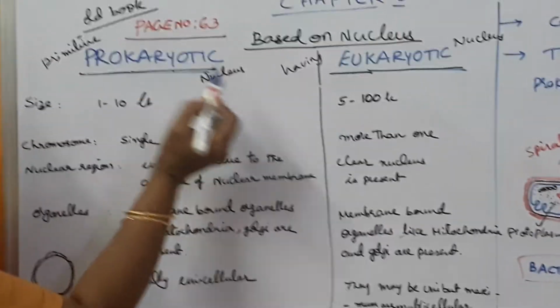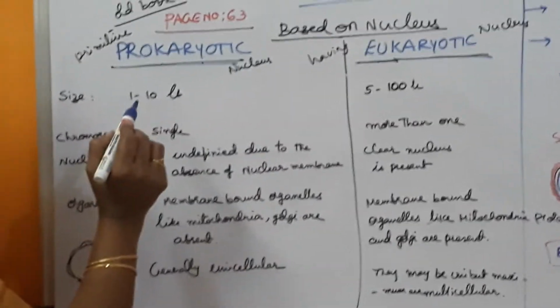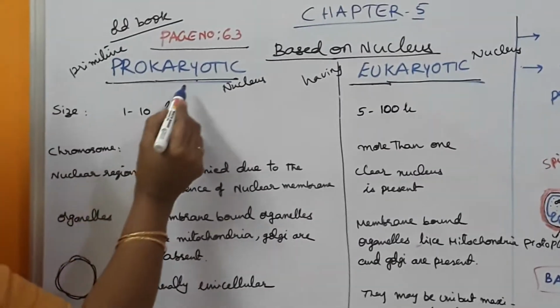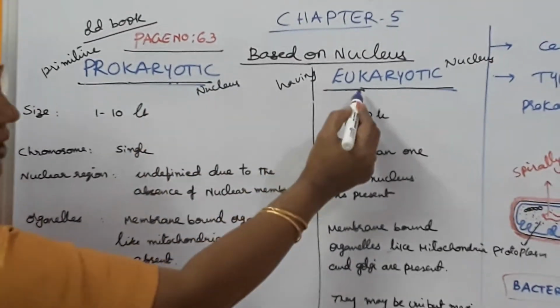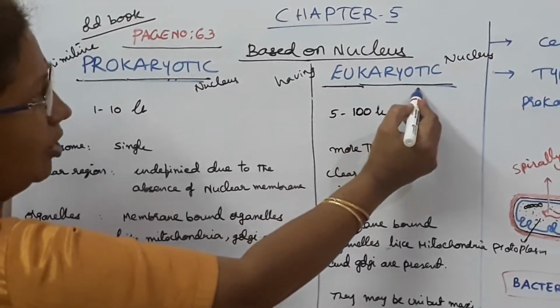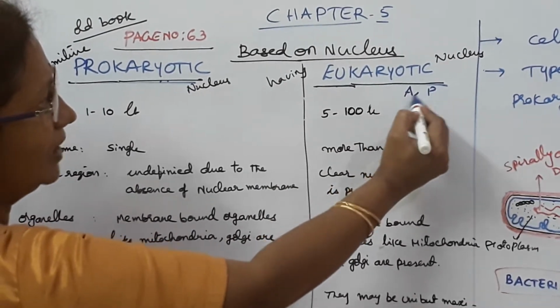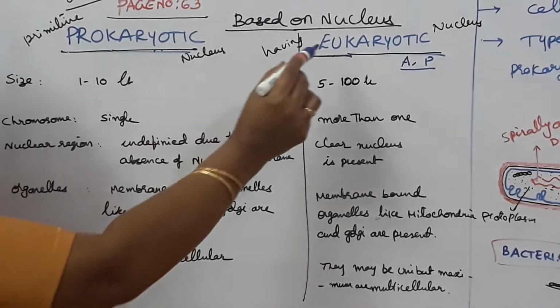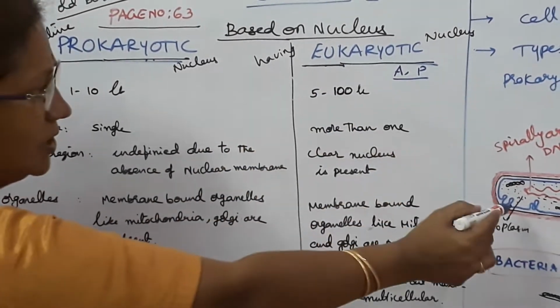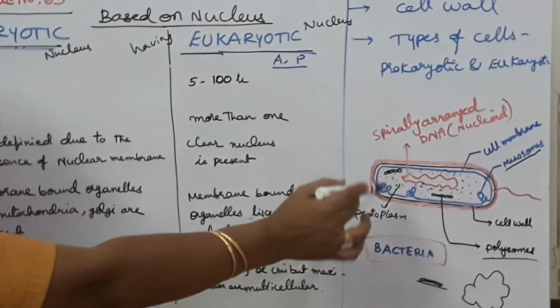Prokaryotic cell, just now we discussed the structure of bacteria. And what else do you know? Rhizobium you know, Clostridium you know. So these, Staphylococcus, those are all examples of prokaryotic cell. What are the examples of eukaryotic cell? Normal animal cell, normal plant cell you can consider as eukaryotic cell examples. Already you know the drawing also. Now what you have to learn specially is the structure of a bacteria.